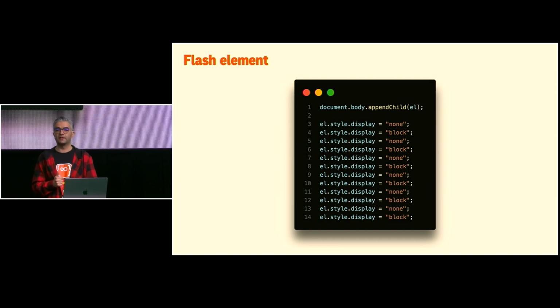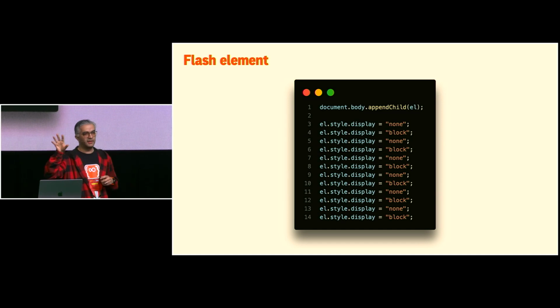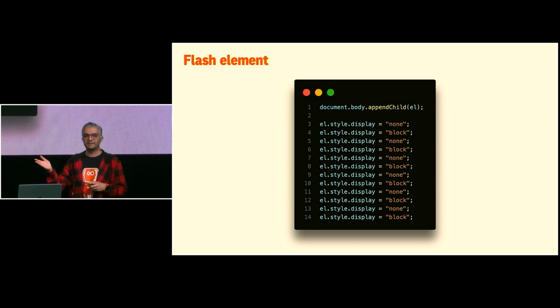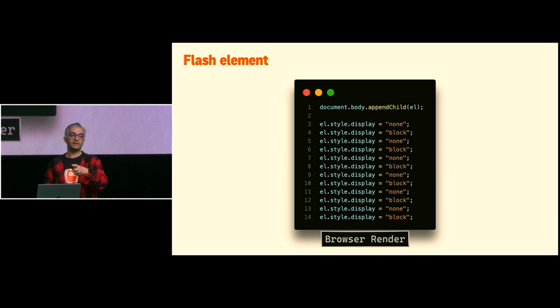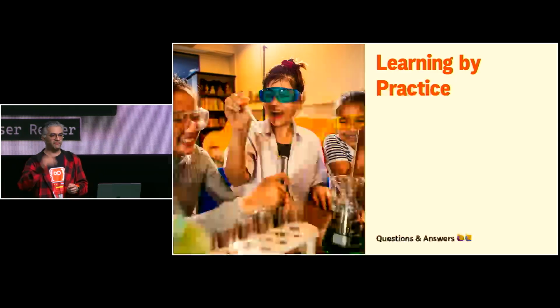Even for this one, I want to flash my element, just a normal flash. Does it flash my element? No, because it's running my code. When it runs my code, the main thread is blocked, no render happens. The browser render happens at the end, so my element would be visible in this case without any flash.